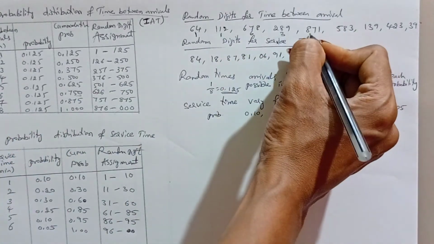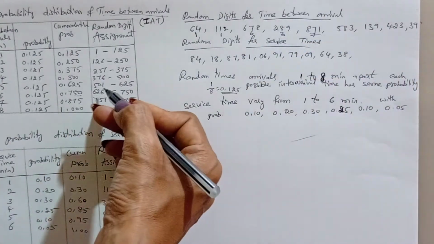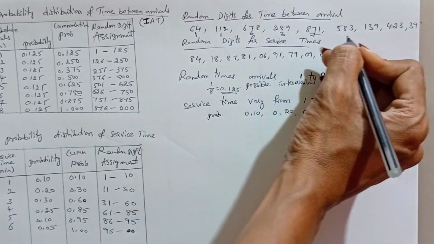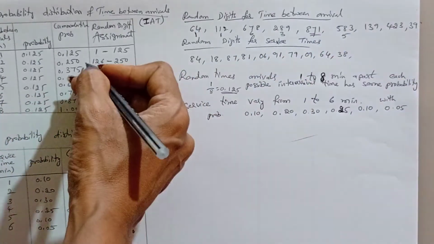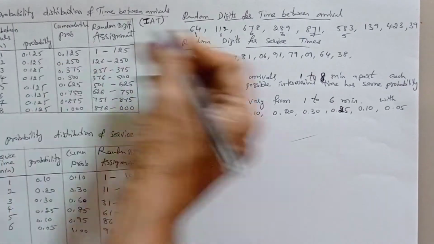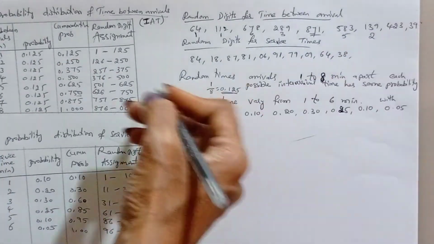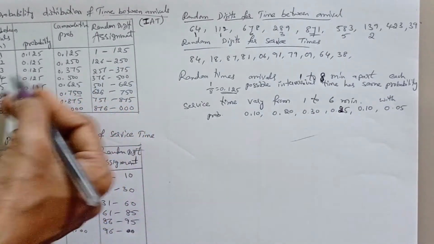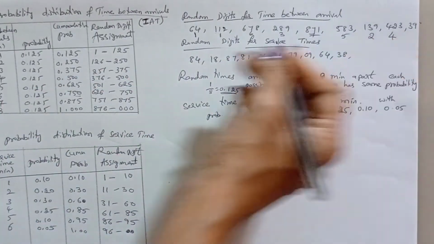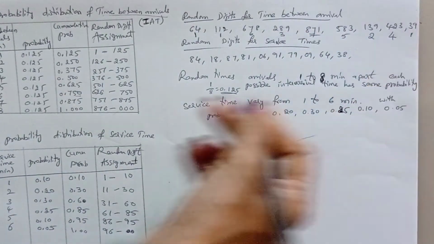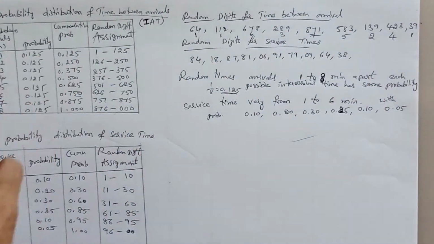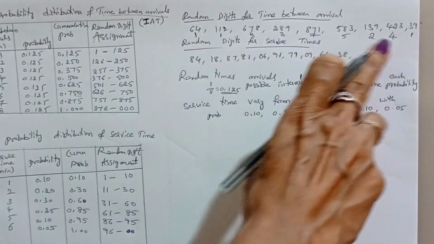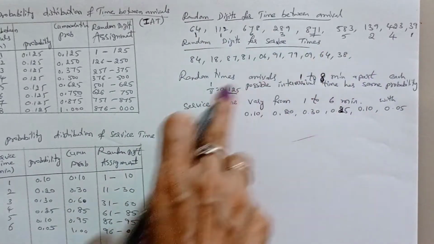So that is 7. Next 583. 583 is in this interval, that is 5. 139 is in the second interval, so 2. Next 423. 423 is before 500 and after 376, that is 4. And 39 is in the first interval, 1. By observing the time between arrivals probability table, we are assigning the random digit values.